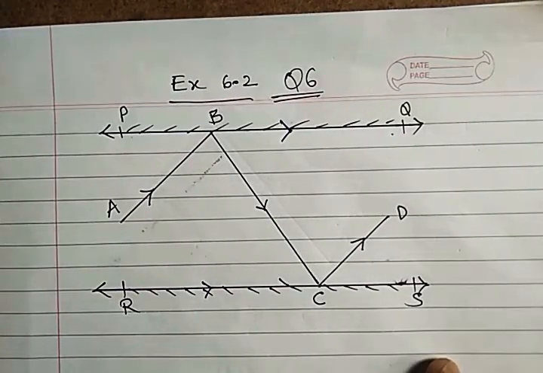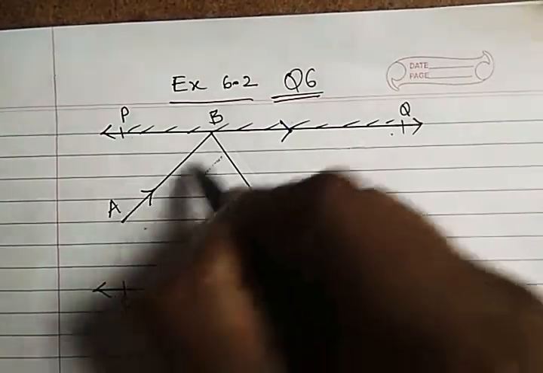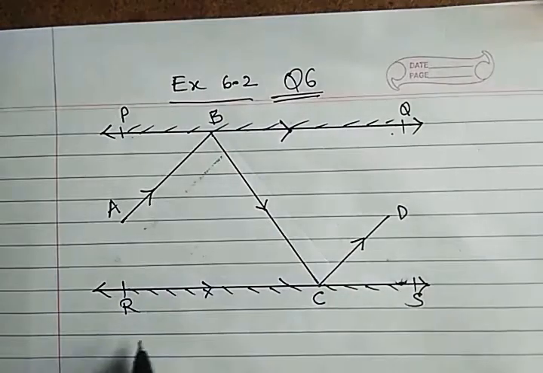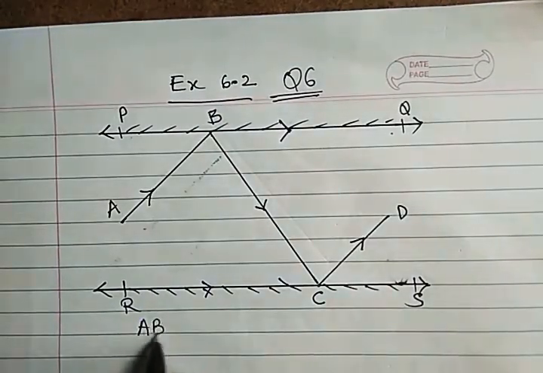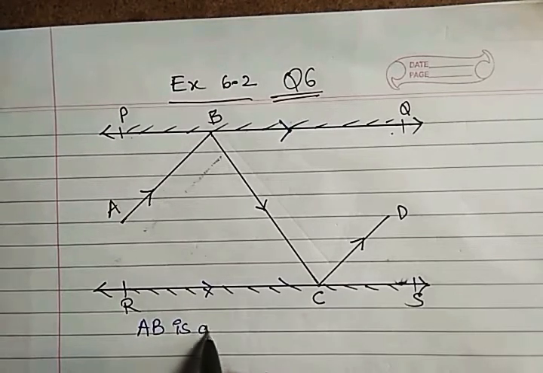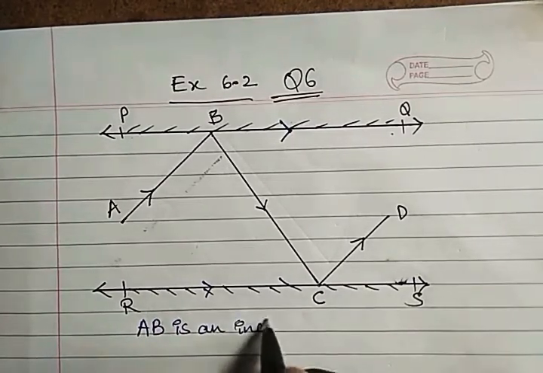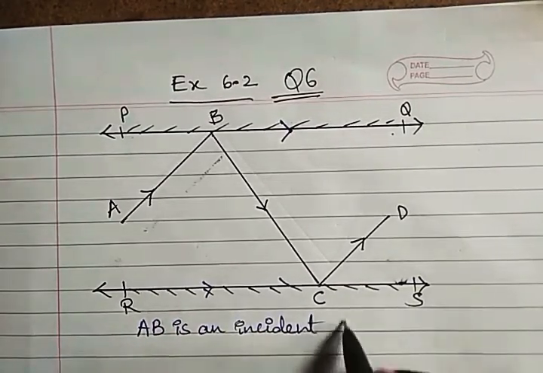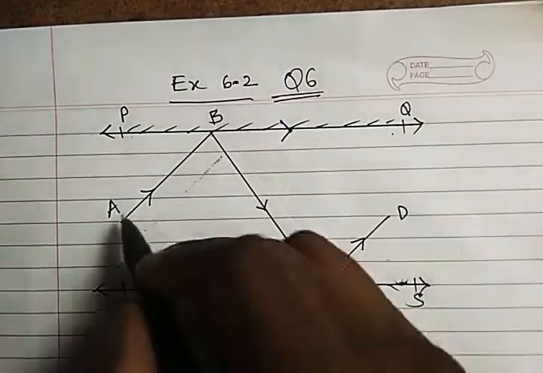An incident ray AB strikes the mirror PQ at B. This is the incident ray. AB is an incident ray, striking the mirror.